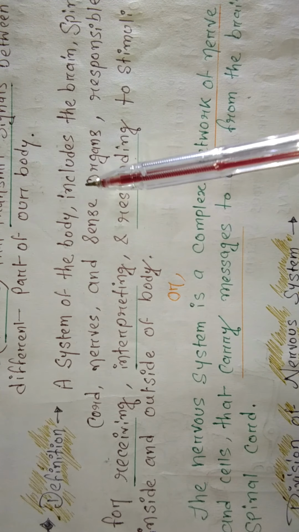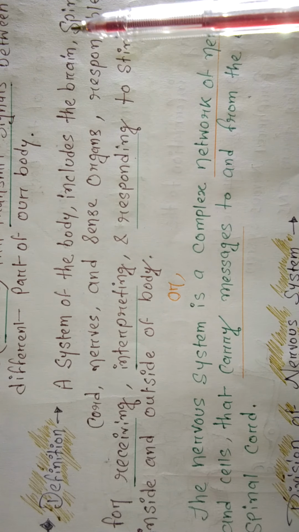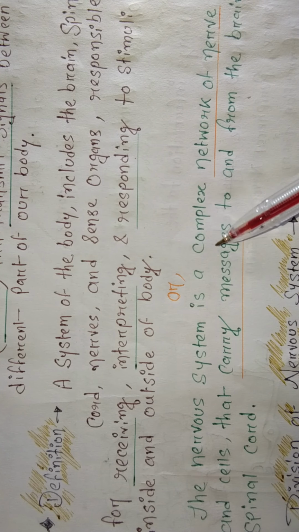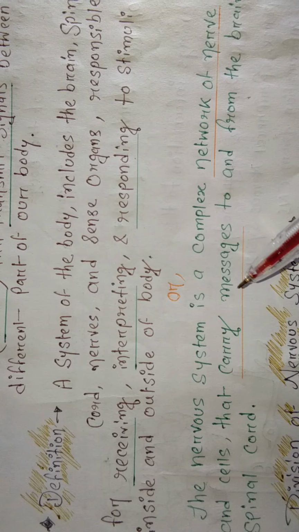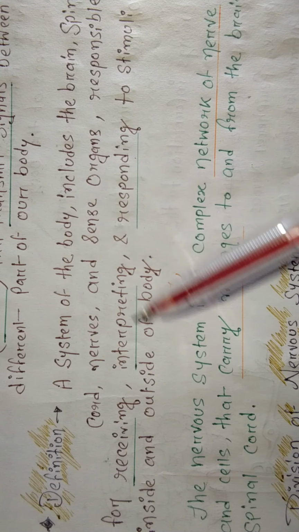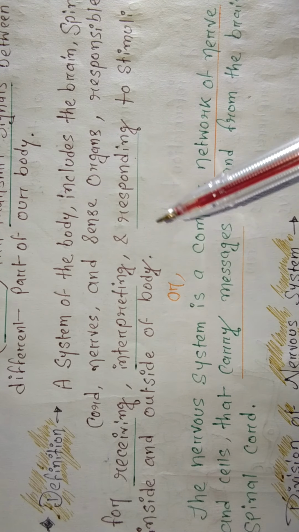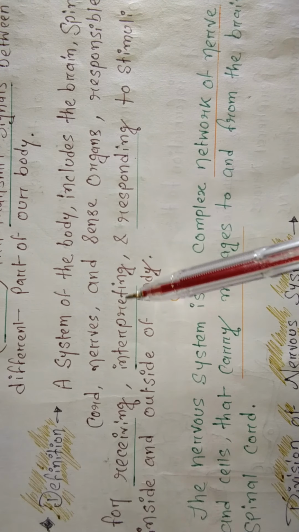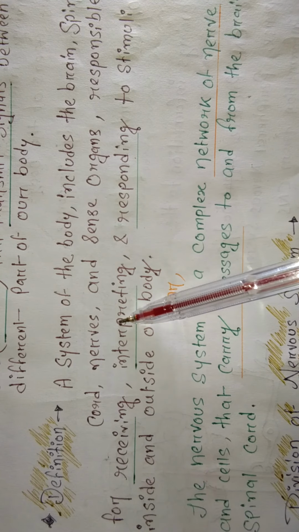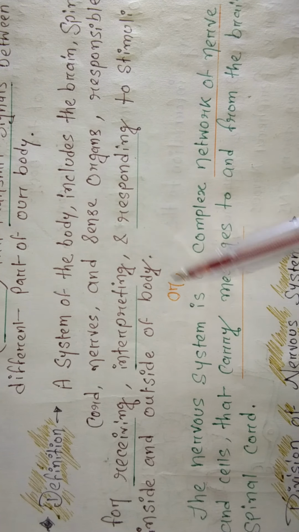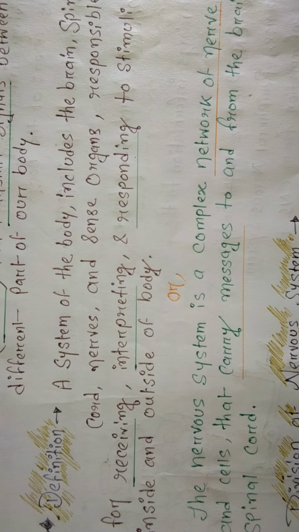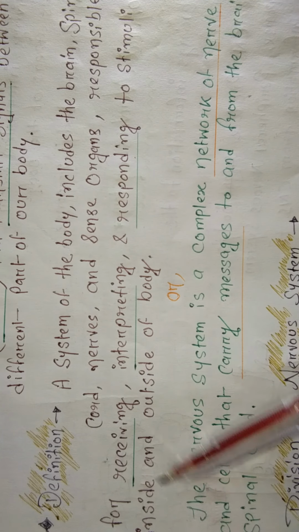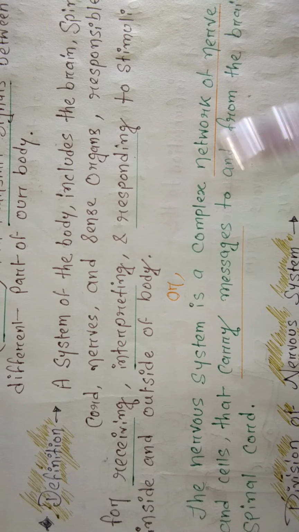So the sense organs, brain, spinal cord, and nerves are all responsible for receiving. They receive the stimuli, they interpret the stimuli. The pin is poking me, so I have to remove my hand from there. This is understanding, interpreting the thing, and then responding by moving our hand. So this is a response. So: receiving, interpreting and responding to stimuli inside and outside of the body.